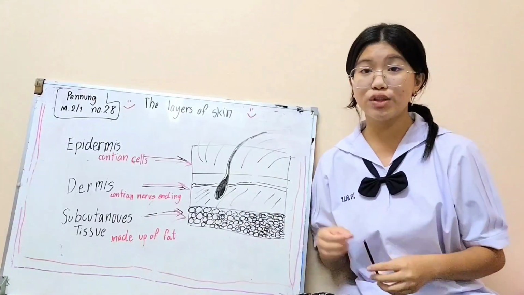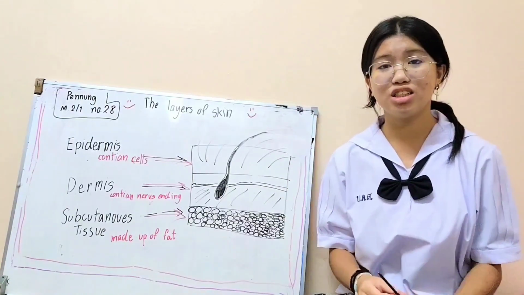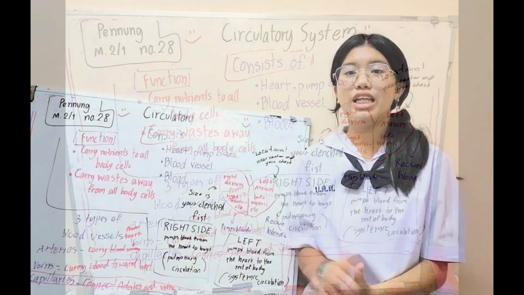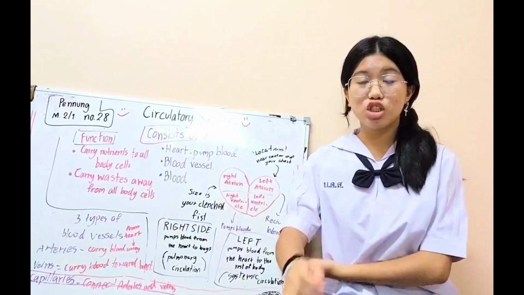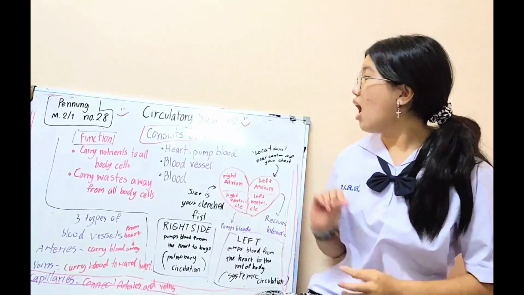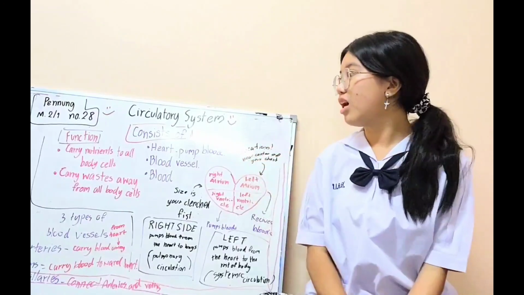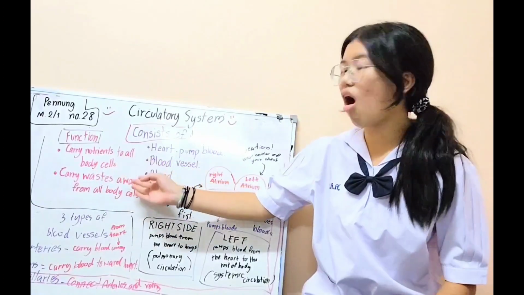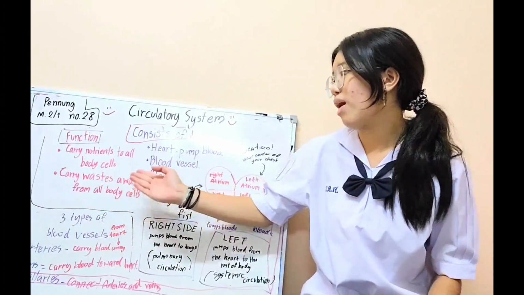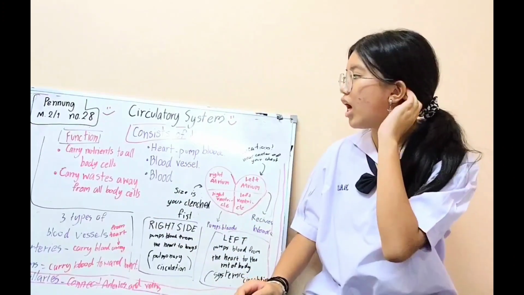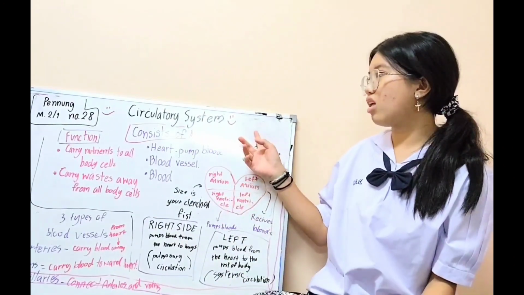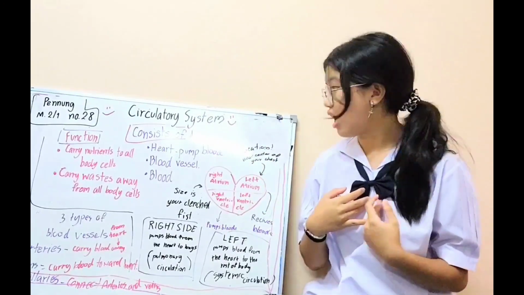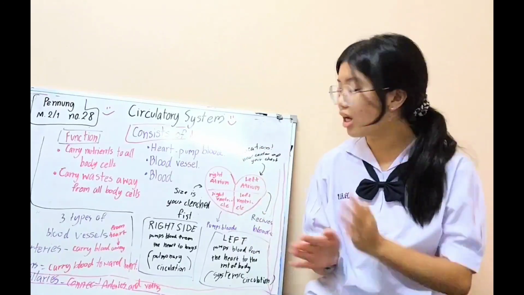Okay, now we are going to the third topic for today, the circulatory system. The circulatory system's function is to carry nutrients to all body cells and carry waste away from all the body cells. And the components of the circulatory system are the heart pump, which helps pump blood, the blood vessels, and the blood.